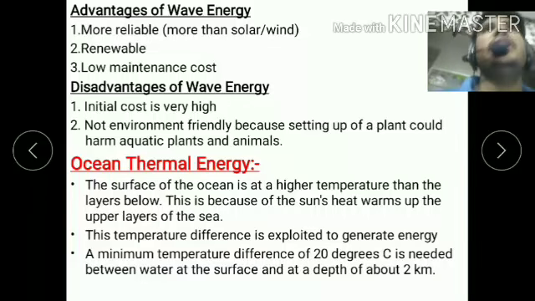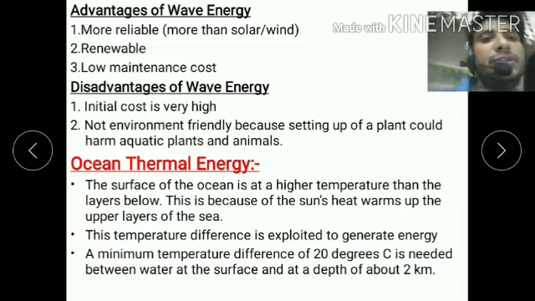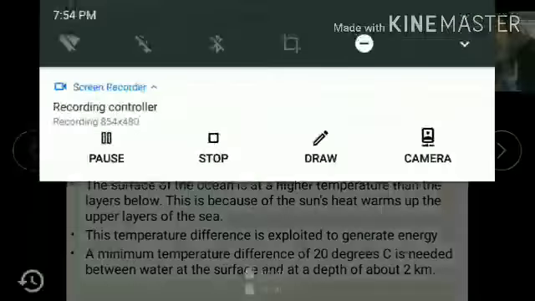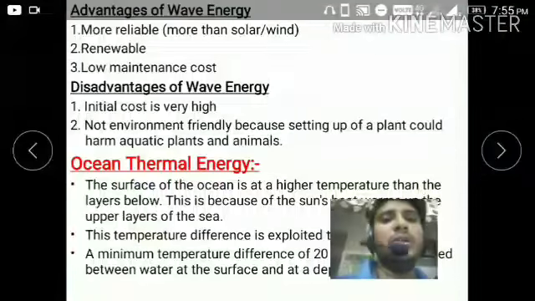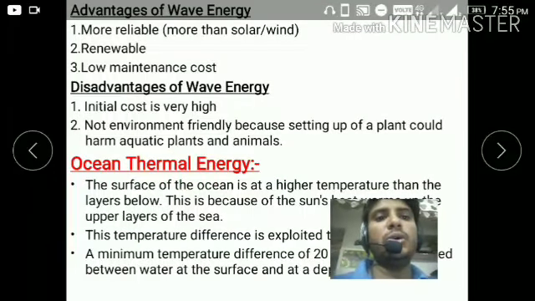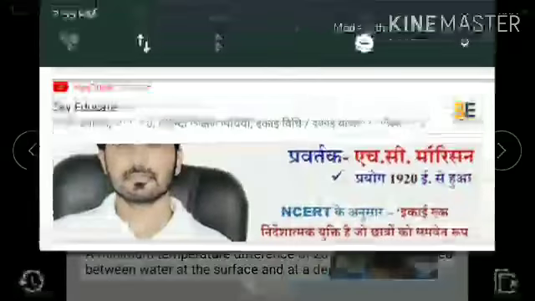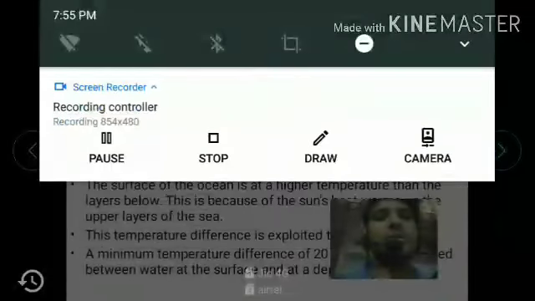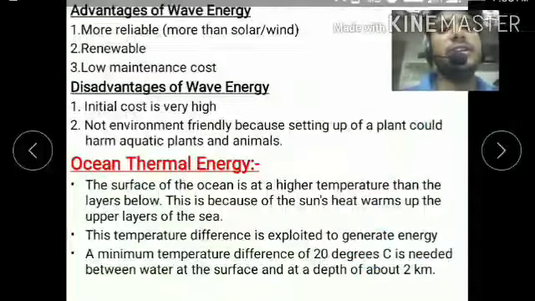Now the next point is ocean thermal energy. How do we generate electricity from the ocean? What is ocean thermal energy?